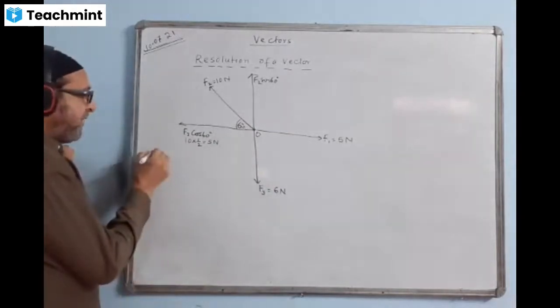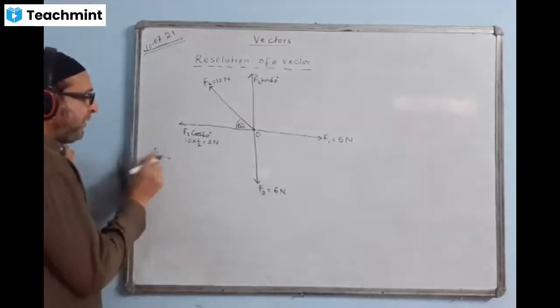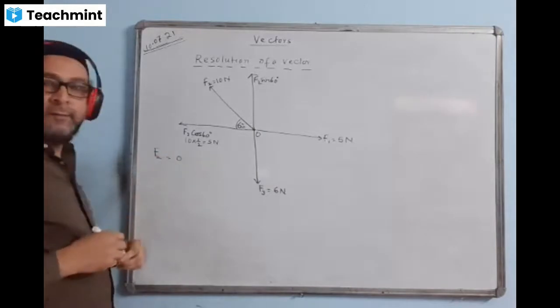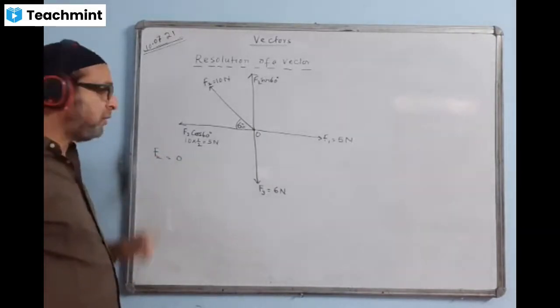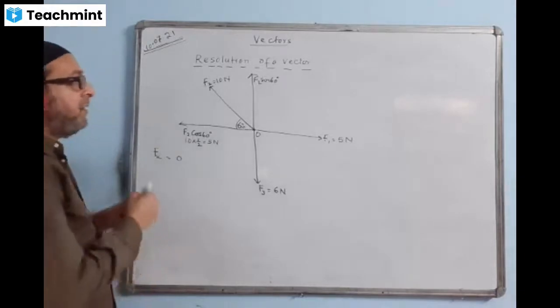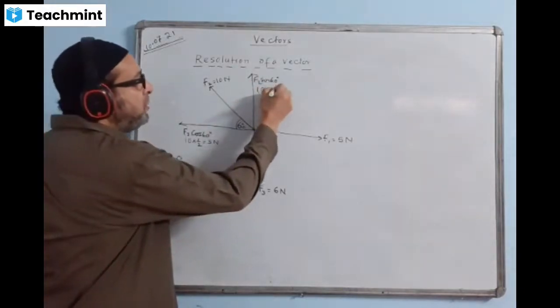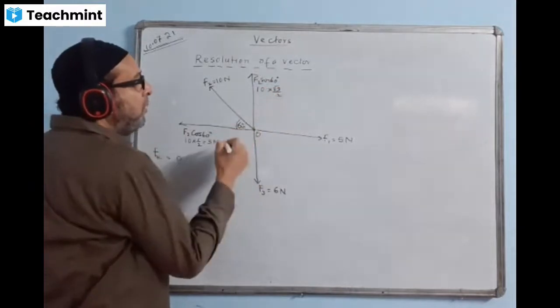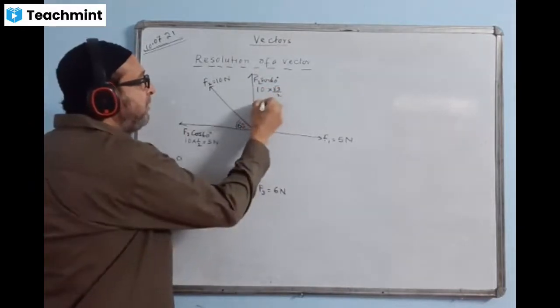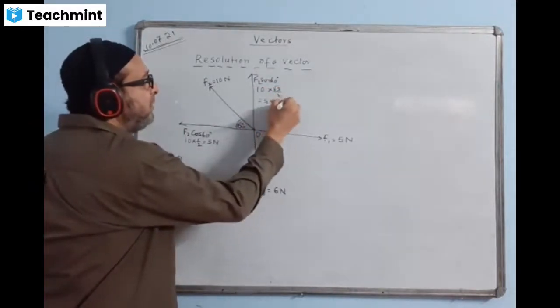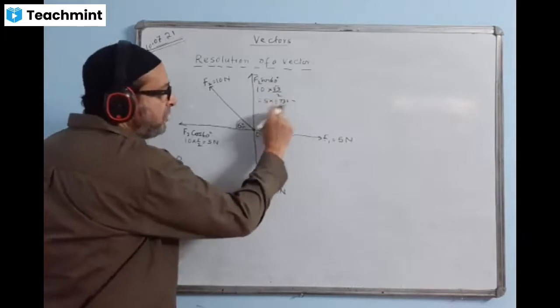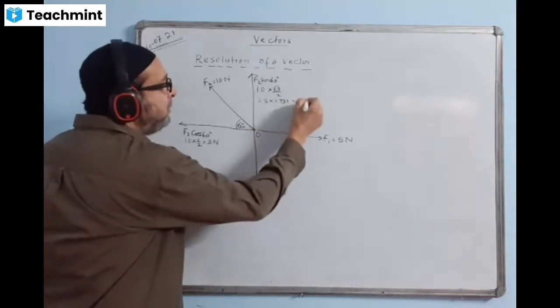That means we can write here Fx, force value in the direction of x, is 0. I'll write that. No force is acting in the direction of the x-axis. In the direction of y, F2 value is 10, sin 60 value is root 3 by 2. The 2 and 10 will cut, you get 5, root 3 value is 1.732. You can do the calculation there, the answer will come 8.56.